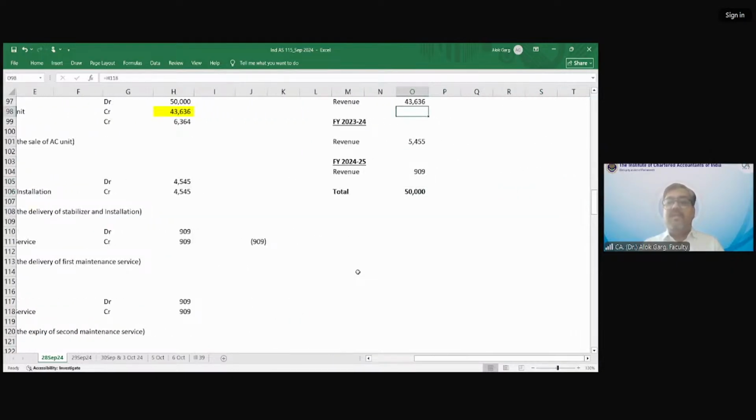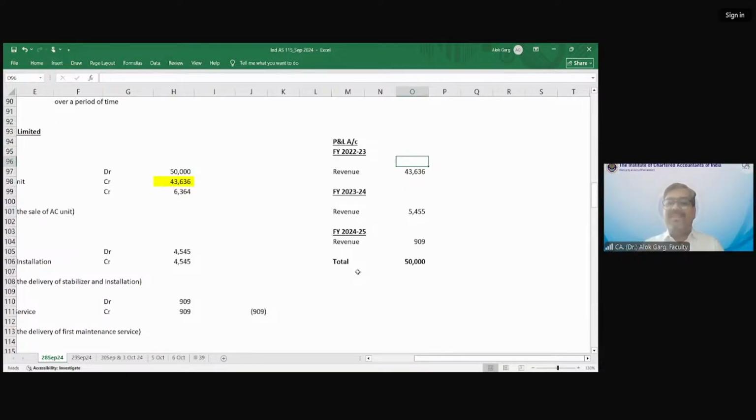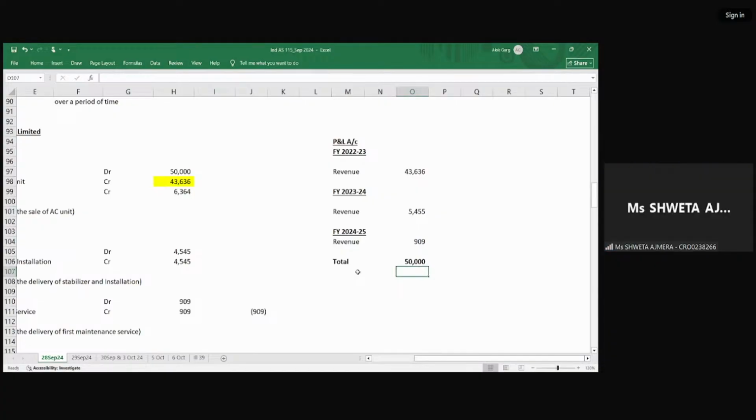You can see for the product which was sold on 15th May 2023, in 2023 this was the revenue, in 23-24 this was the revenue, in 24-25 this was the revenue, right? This is the total revenue. Is that clear? Yes, sir. Is that clear, friends? Yes, sir.